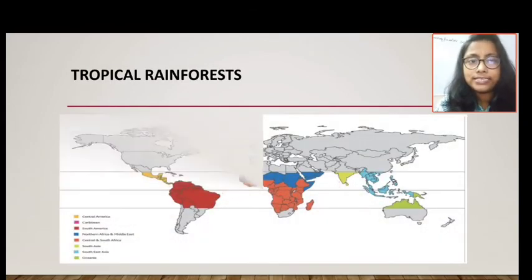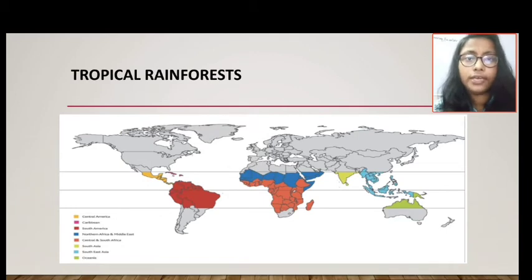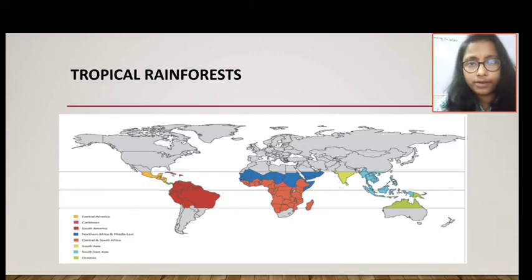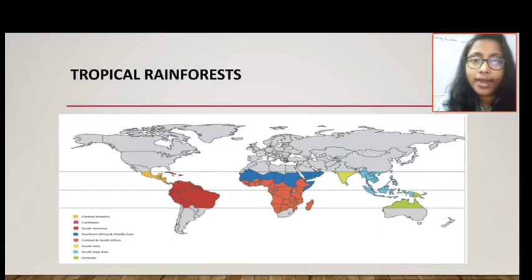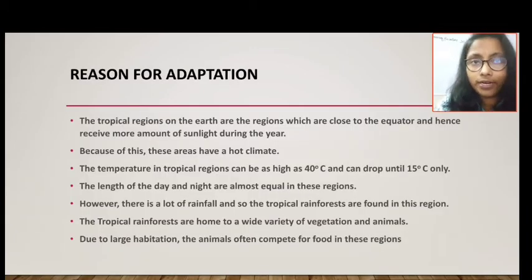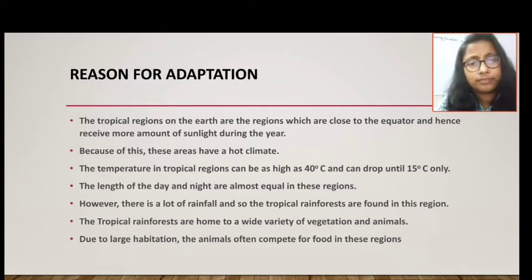Next, this is the image. It is showing you the tropical rainforest. So this is the major area which is denoted as the tropical rainforest. In the next slide we will see the different types of adaptations so that living organisms can adapt to the tropical rainforest. So, the reasons for adaptation: why do they have to adapt here, why is the vegetation so high?